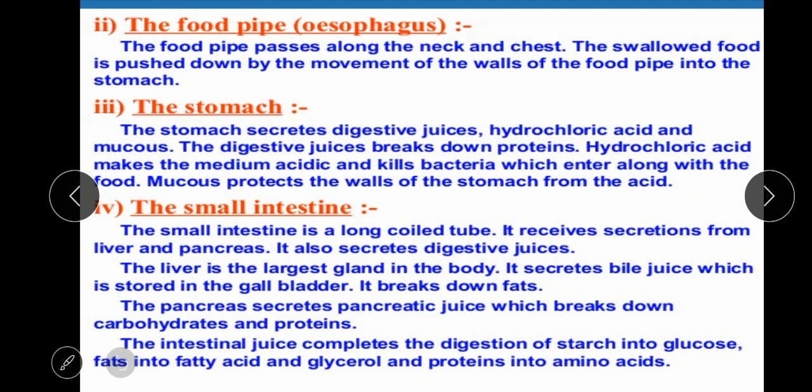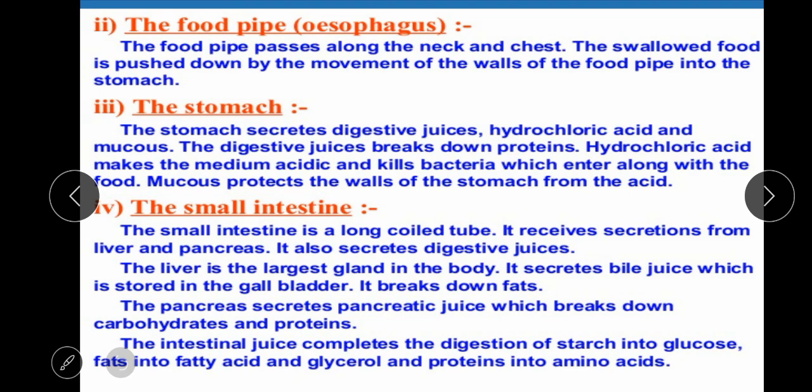Now, the food pipe, also known as the esophagus, starts from our neck and goes to the stomach. The food passes along the neck and chest. The swallowed food is pushed down by the movement of the wall of the food pipe into the stomach.